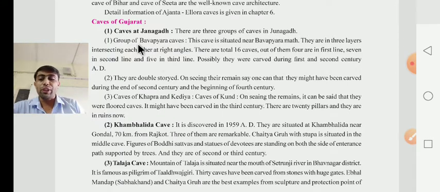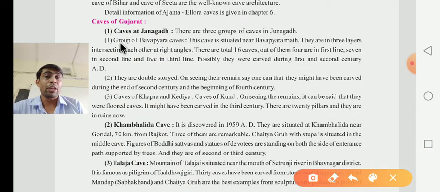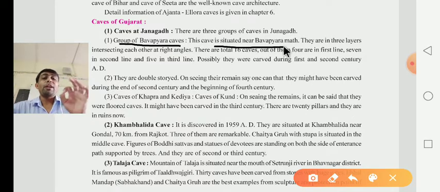First of all, they give information about the group of Baba Pyara caves. Be careful. This cave is situated near the Baba Pyara Matha.